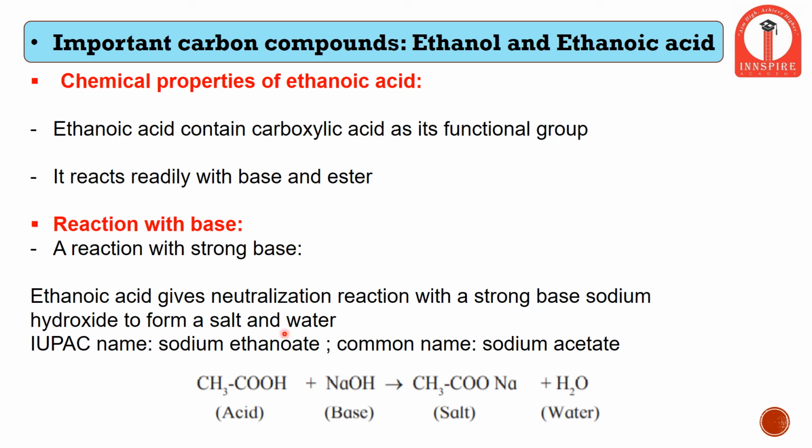In a reaction with a strong base, ethanoic acid neutralizes the strong base to form salt and water. In fact, any neutralization reaction gives rise to the formation of salt and water. If we have ethanoic acid, CH3COOH, when it reacts with a strong base like NaOH, it gives the sodium salt of ethanoic acid plus water.